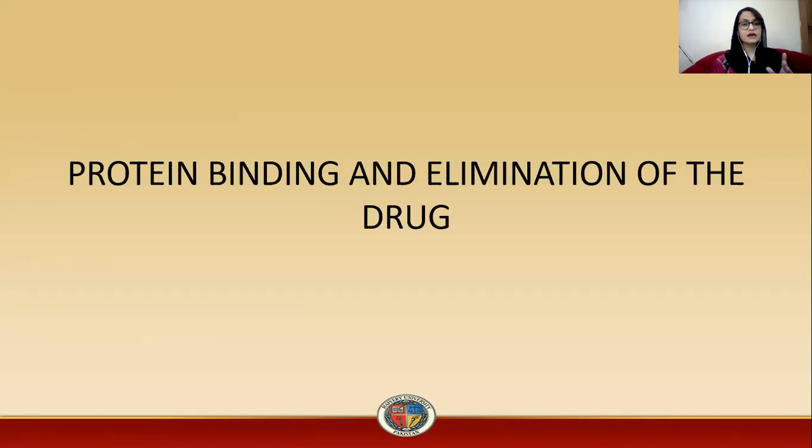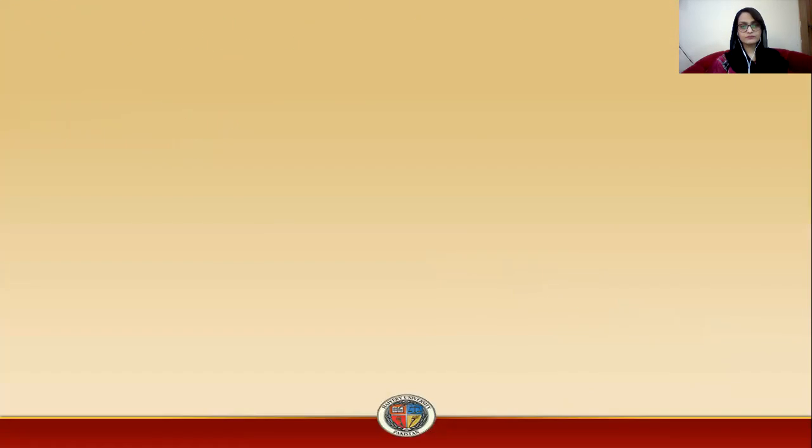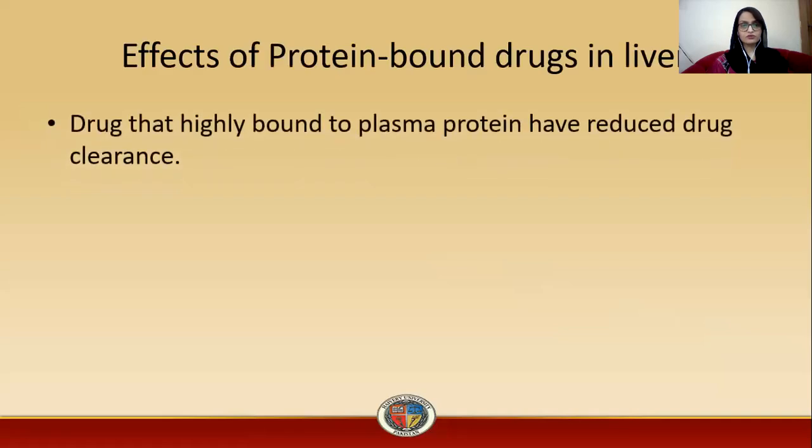So next is drug protein binding and elimination of the drug. Effect of bound drug in liver. So what is the effect of protein bound drug in the liver? Drugs that are highly bound to plasma protein have reduced drug clearance. As the drug is bound to plasma protein, less drug is available for metabolism or excretion or clearance, and in turn the drug clearance will also be reduced.